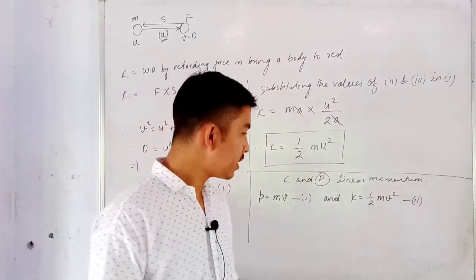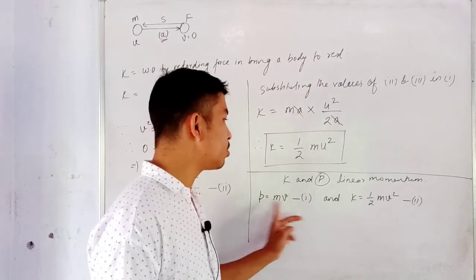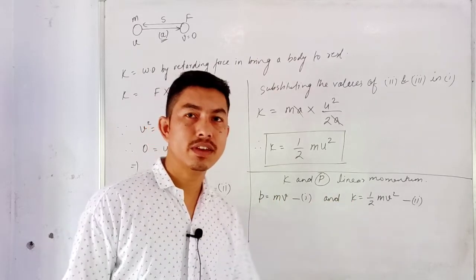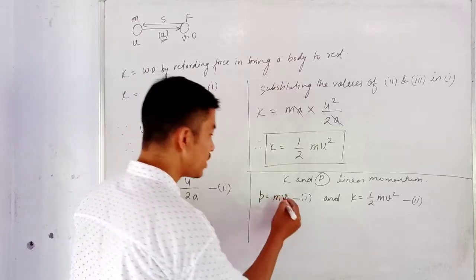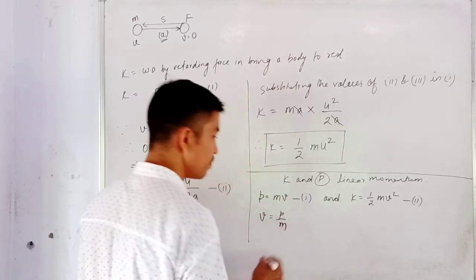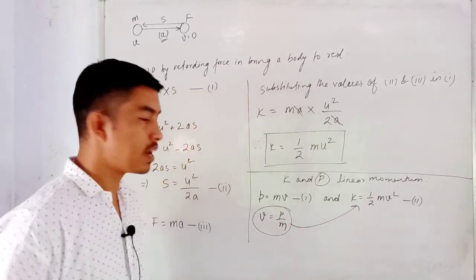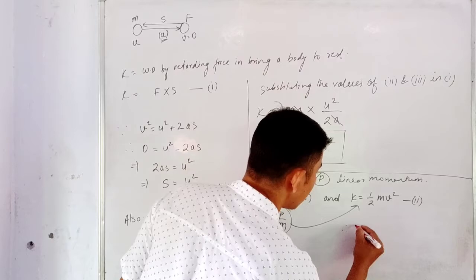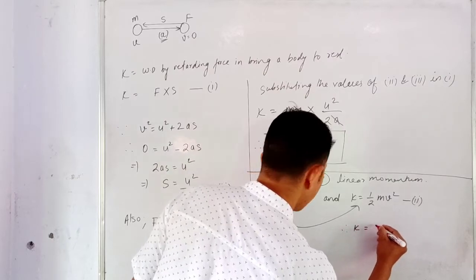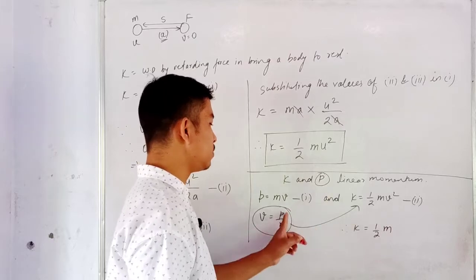Okay, so now to find the relationship between the linear momentum and the kinetic energy, what will I do? I'll simply find the value of v from here. So v is equal to p divided by m. Okay, so now I'll substitute this in the expression of kinetic energy. So therefore now I get K will be equal to half of m, now what is v? v is p by m.